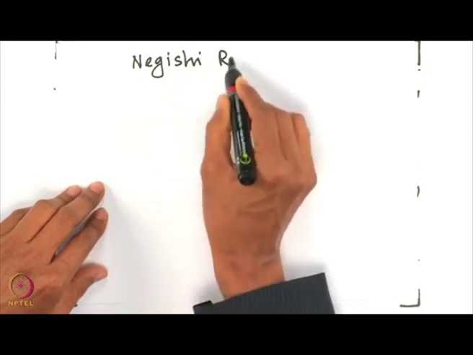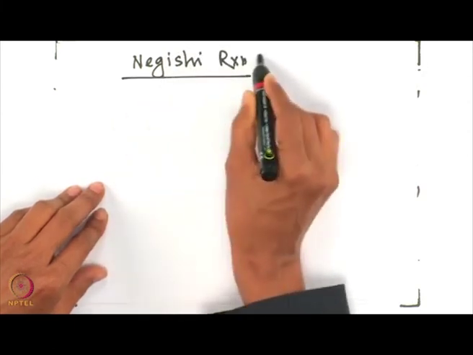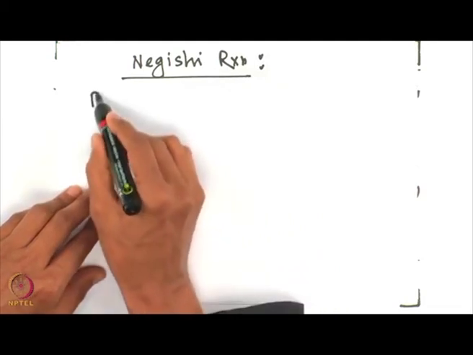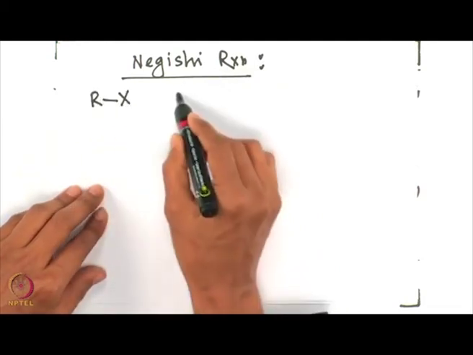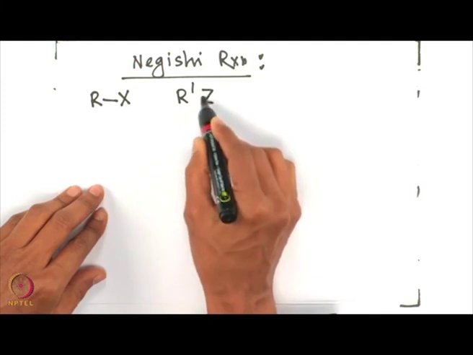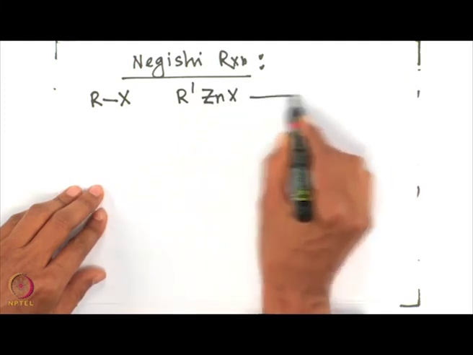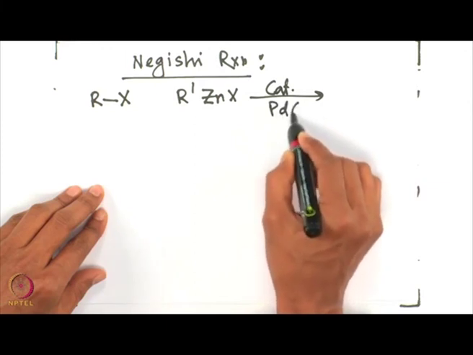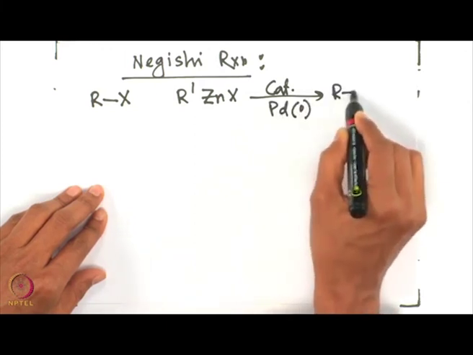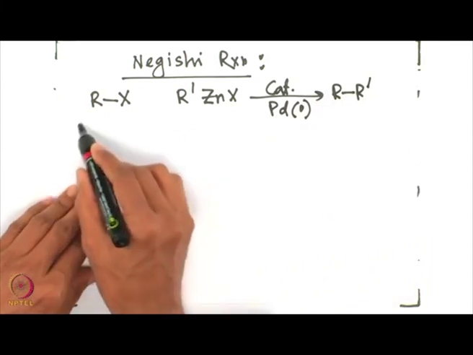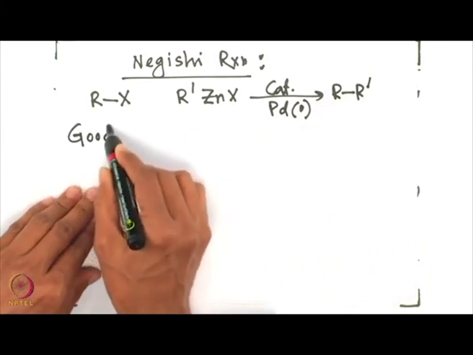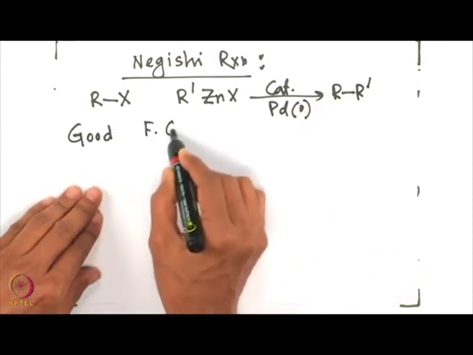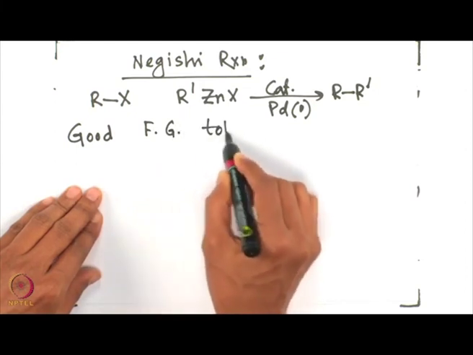Negishi reaction. We have RX and R prime ZnX that will give you, catalytic in presence of palladium 0, R and R prime. As we said, these have good functional group tolerance.